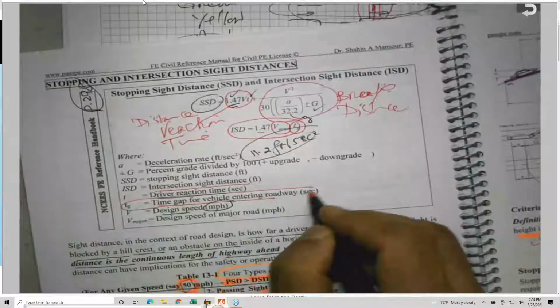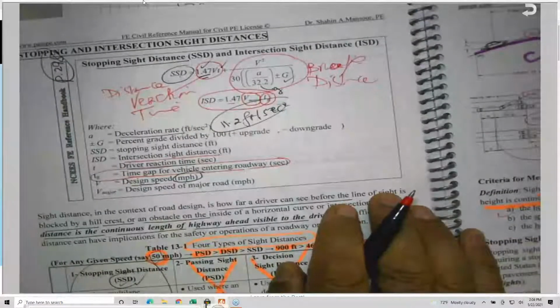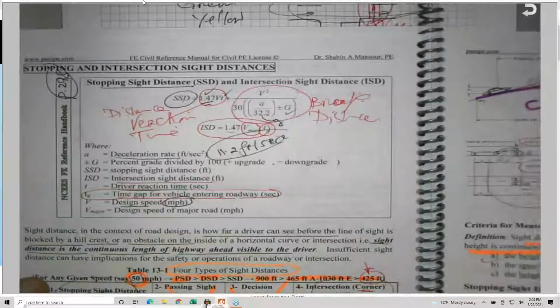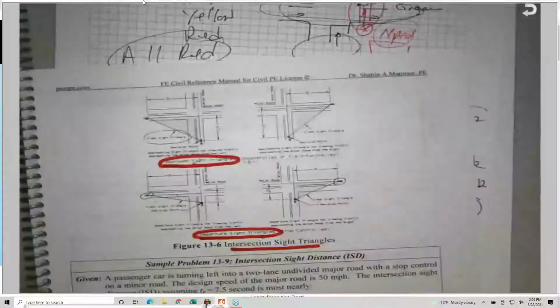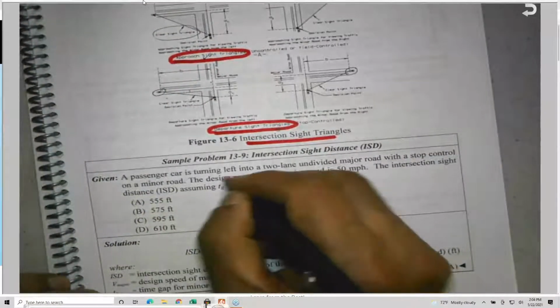We have different scenarios for the time gap, by the way, but he didn't explain it. We have values for passenger cars, for trucks, and grades have an effect, and number of lanes and so on. But he would like to make your life easy, so for the sake of the FE, the T sub G will be given to you.